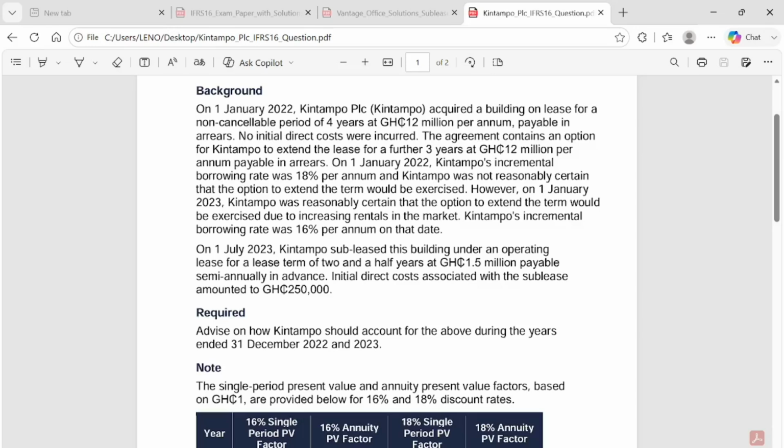On 1st July 2023, Kintampo subleased this building under an operating lease for a lease term of 2.5 years at 1.5 million, payable semi-annually in advance. Initial direct costs associated with the sublease amounted to 250,000.